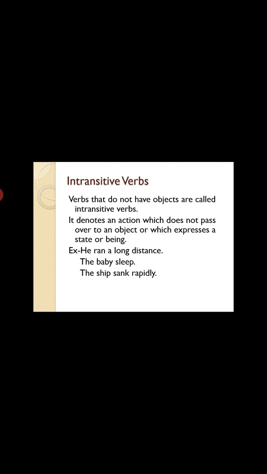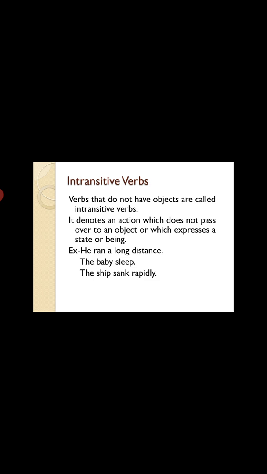Those verbs are called intransitive verbs and the sentences are called intransitive. Okay. It denotes an action which does not pass over to an object or which expresses a state or being.